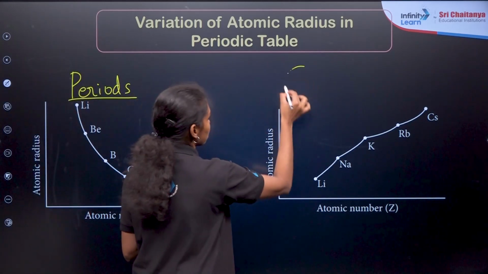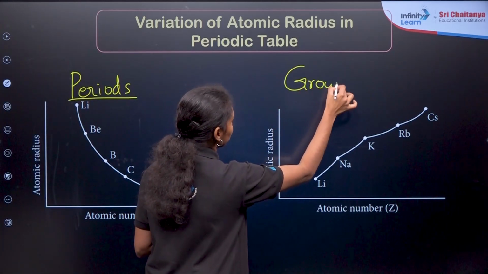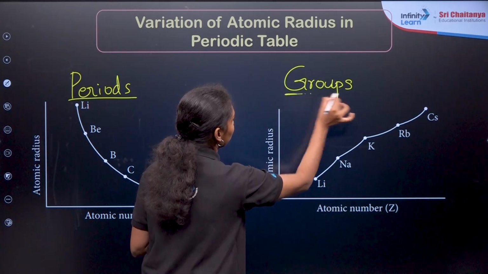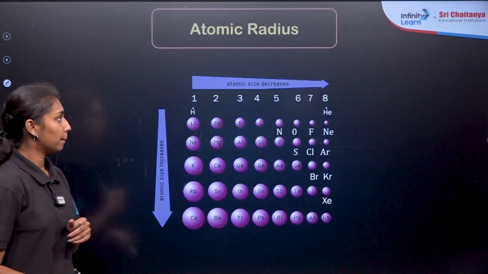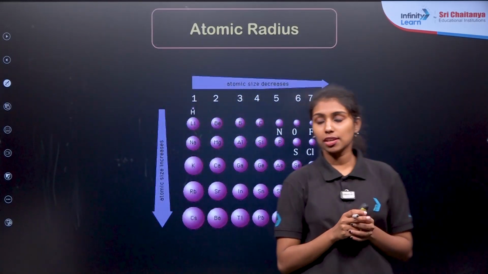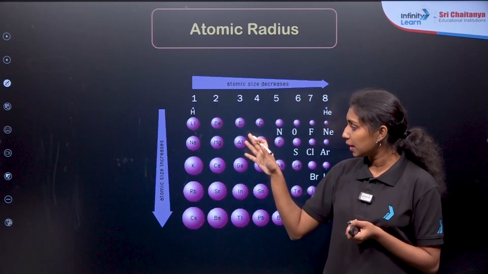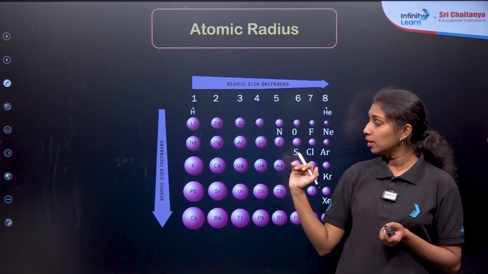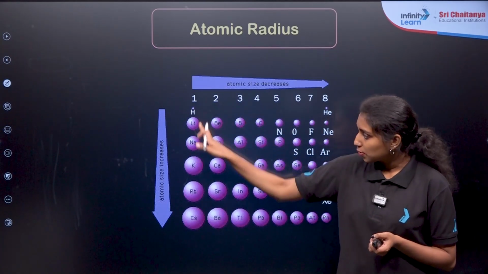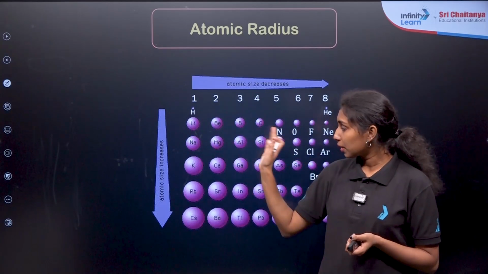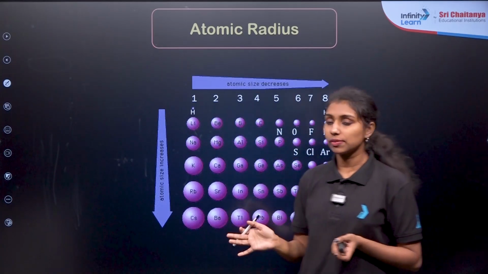And this is in the case of groups. Okay, I hope you understand. So again, just giving the representation of the atomic size in the period as well as group in the complete periodic table. First group, this is the first group and this is the first period, second period, third period and fourth period respectively. Clear?